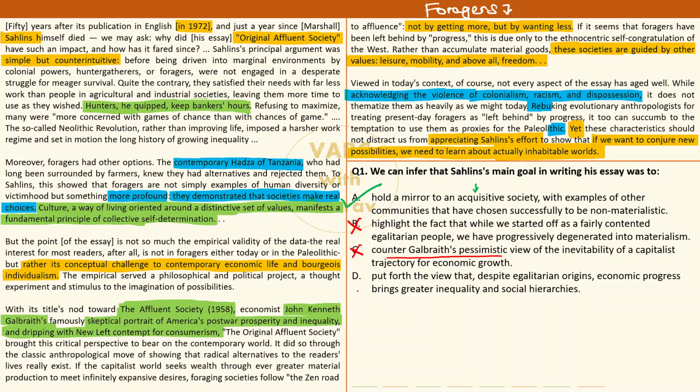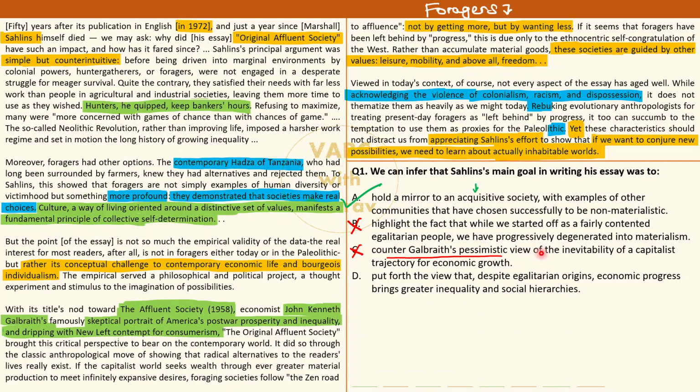ऑप्शन डी, Salin का goal is to put forth the view. What view? Despite egalitarian origins, once again the same problem. एगैलिटेरियन ओरिजिन मतलब एक जमाने में हम बहुत अच्छा काम करते थे भाई, एक दूसरे के लिए बड़े प्यार से रहते थे. All humans were working for the benefit of the greater benefit of the society. कहाँ है ये? कहीं भी नहीं, कहीं भी नहीं.